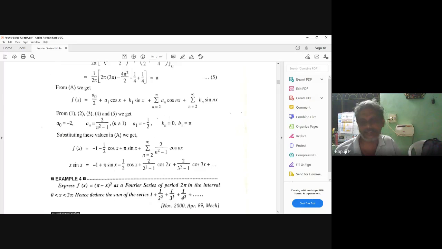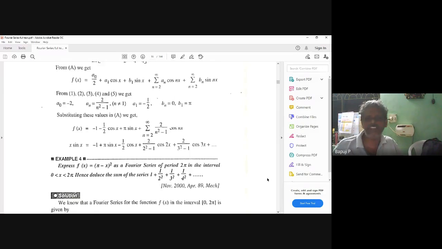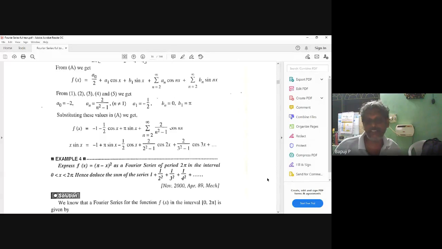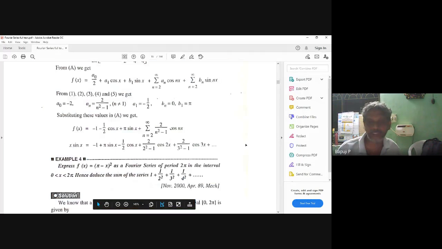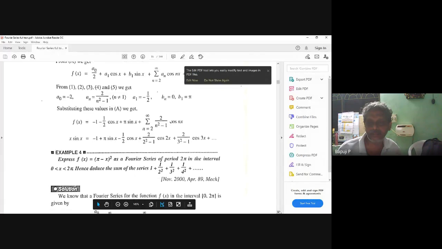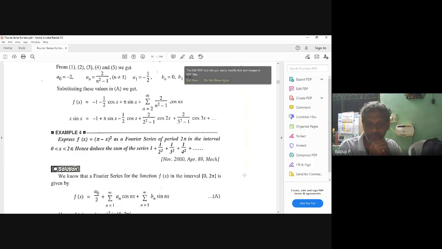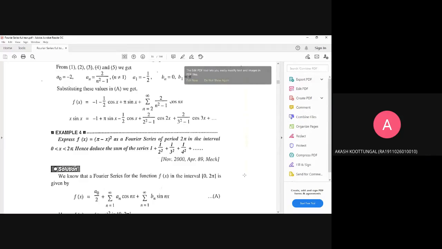Yes, sir. Now you people tell, (pi minus x) whole square, did I already do it or not? The question, from which interval did I do the very first problem? Minus pi to pi. But this one's interval is what, you see. Period 2 pi means what? 0 to 2 pi can be taken. Correct or not? 0 to 2 pi. But the way of integration is the same thing. While applying the limits, maybe the values will change. Correct or not? Any doubt? No, sir.